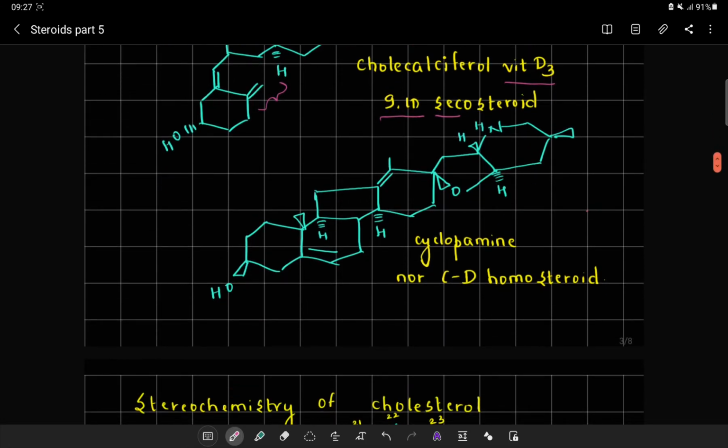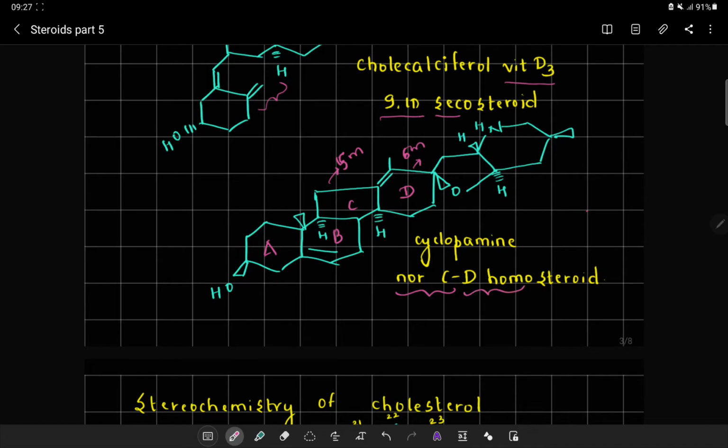The next example that we can consider for the chemical composition is cyclopamine. In this particular system, when I consider ring A, B, C and D, I can observe that it is a nor C. That means in a regular steroidal system, ring C should be a 6-membered ring, but I can observe here that it has become a 5-membered ring. Hence the nomenclature has to be nor. In the regular steroidal system, ring D should be a 5-membered ring, but here it is converted to a 6-membered ring.